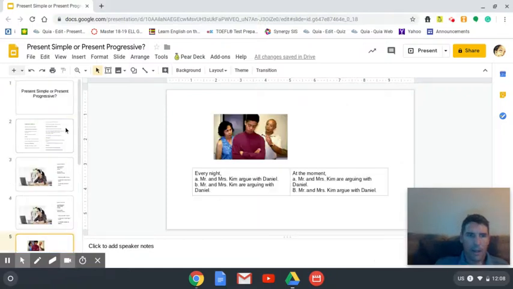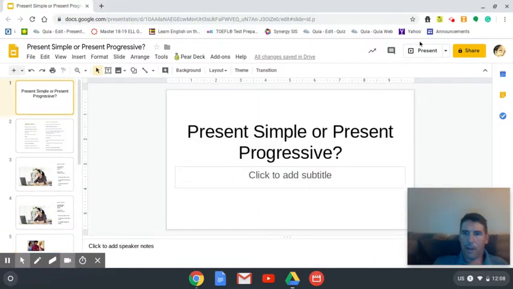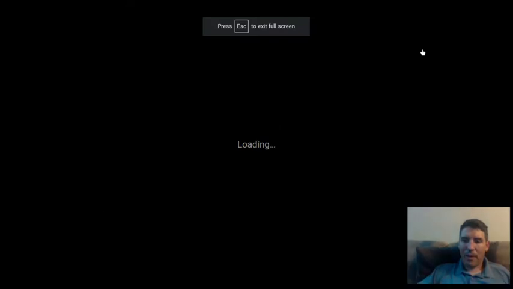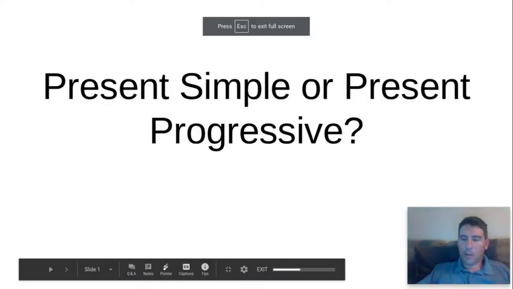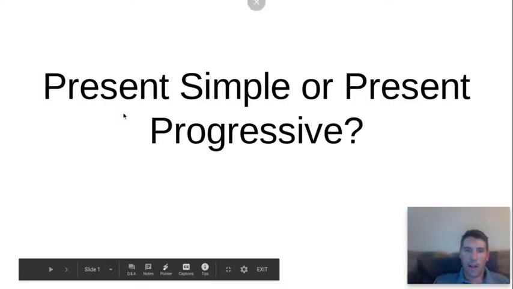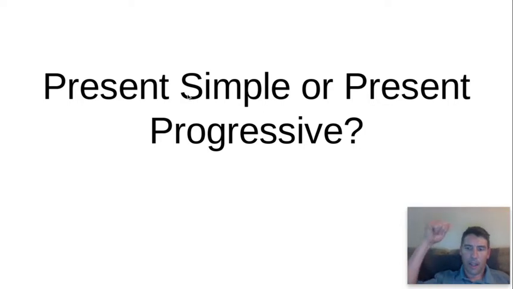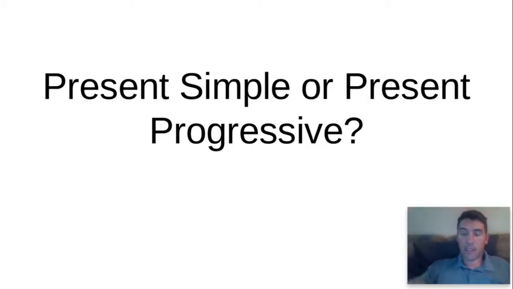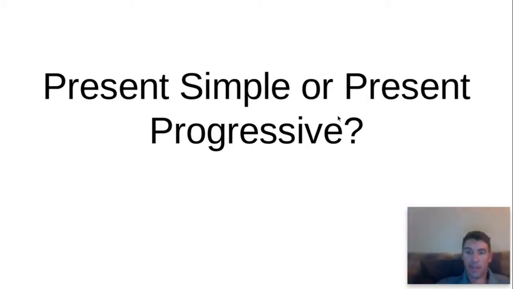Well, hello everyone. I have noticed some confusion with the two tenses we've been learning. So the present simple tense, that's where we talk about things that happen again and again and again. For example, she walks to school every day. He rides his bicycle every day. My friends and I eat in the cafeteria every day.